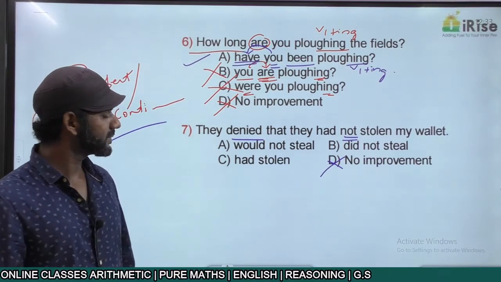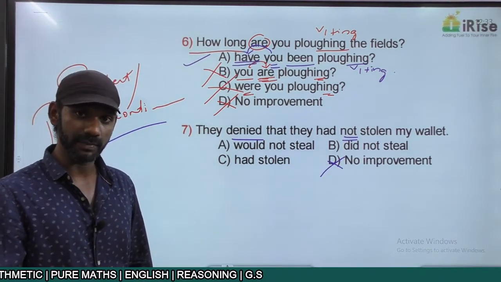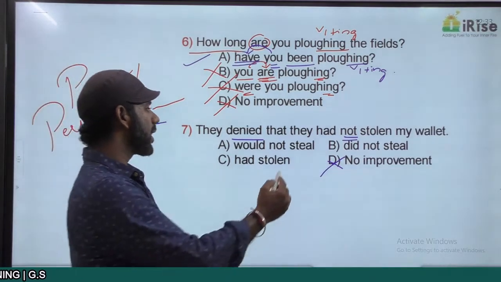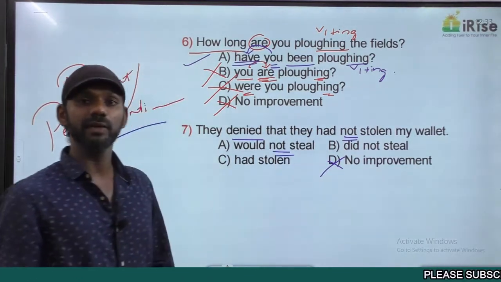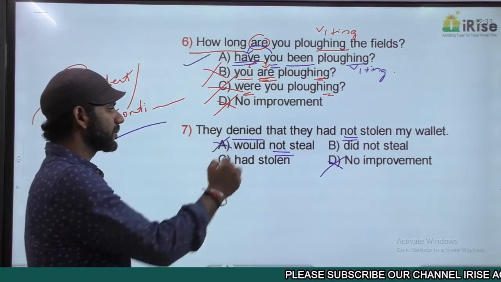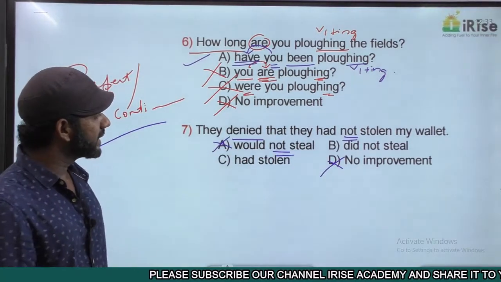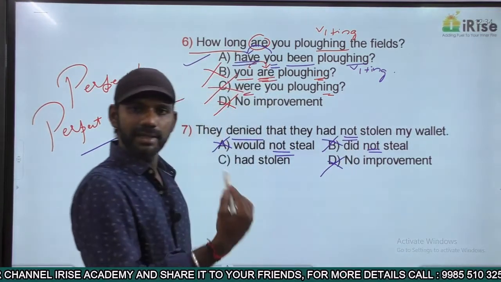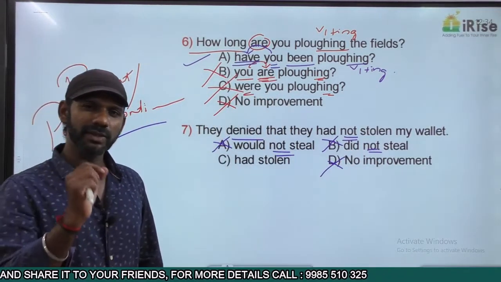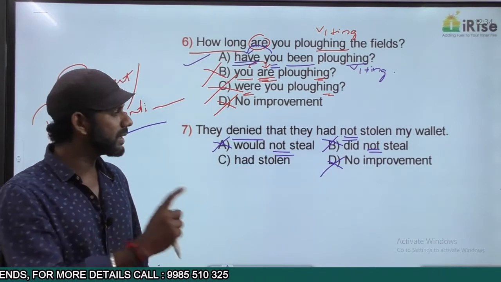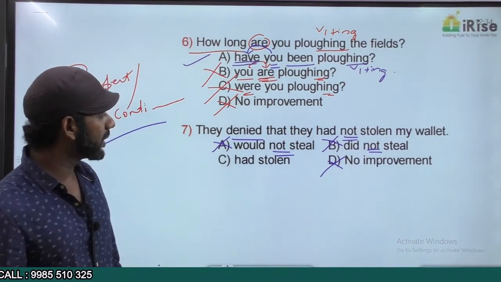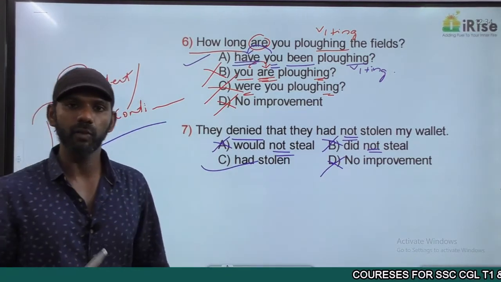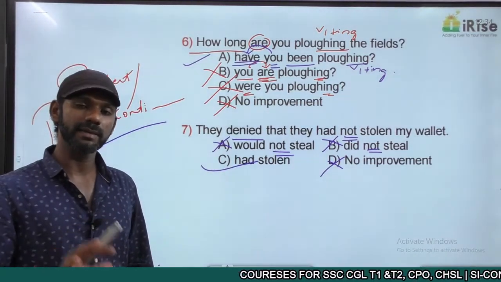We always deny that we have done something. Come to option A. They denied that they would not steal my wallet means they would steal my wallet. Does not make sense. Eliminated. They denied that they did not steal my wallet means they stole my wallet. Does not make sense. Eliminated. Based on that simple understanding of the meaning, we eliminated 3 options. Now we have only one option. They denied that they had stolen my wallet. That means they did not steal my wallet.